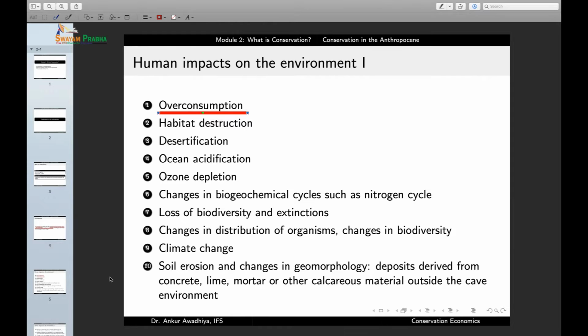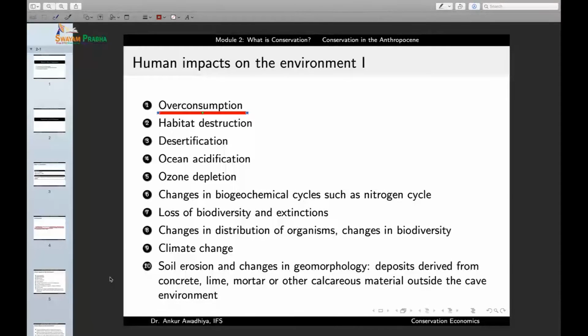We are overconsuming the fishes, because of which the stocks of fishes in most of our oceans are going down. We are overconsuming forests, because of which we are seeing massive deforestation. We are overconsuming water resources, because of which a number of water bodies are diminishing. We are overconsuming the soil resources, because of which there is a heavy amount of soil erosion and quite a lot of land is turning barren. We are overconsuming most of the resources. So, overconsumption is one major human impact on the environment.